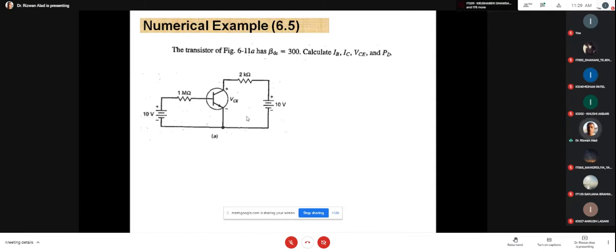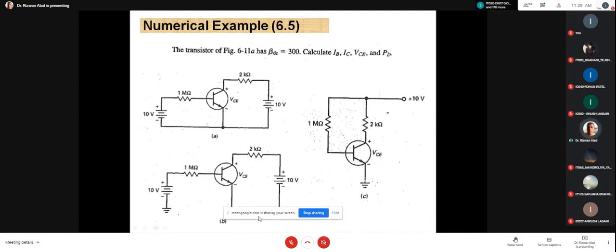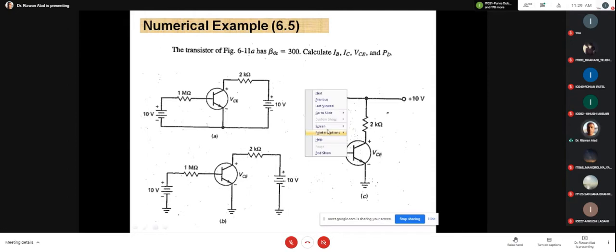Now please remember, it is this circuit, another circuit, and another circuit. Anyone tell me, are all three circuits similar or different? It is a different representation of the circuit. Khushi, where is Khushi? Sir, similar circuit. Similar circuit. Okay, so please all of you remember, it is the alternate way of representing the circuit. I think from this circuit to this circuit, it is clear.